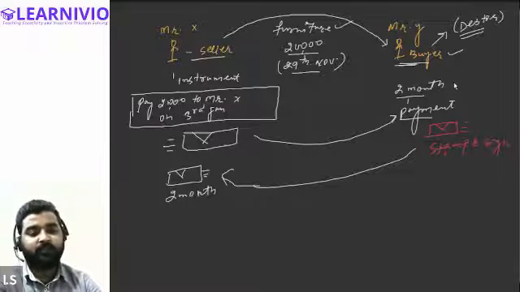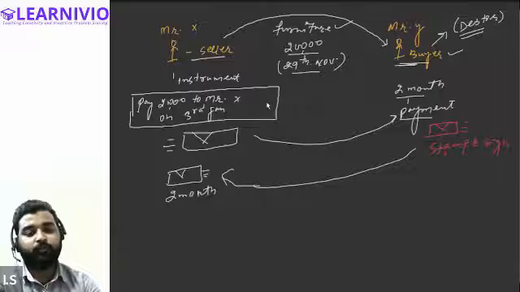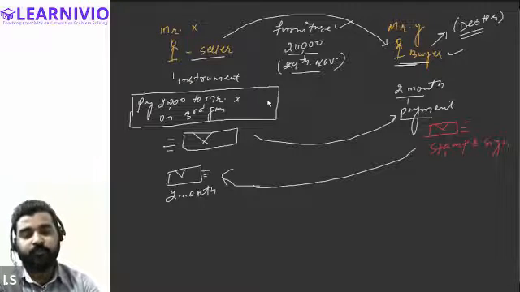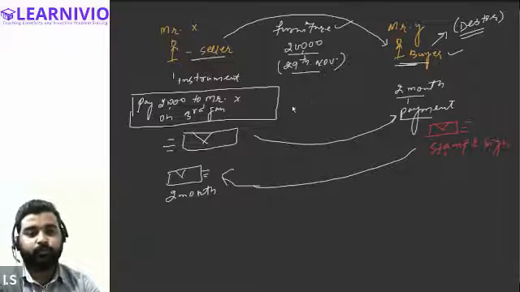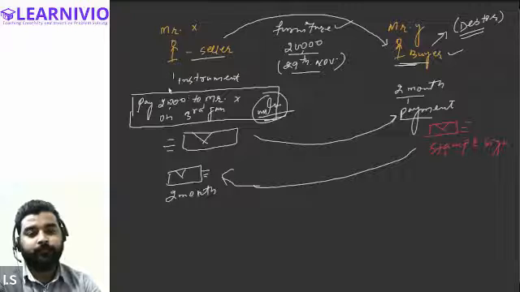Mr. X is saying that I don't believe you. What will happen if you don't make payment after 2 months? If you make any default, I want you to make a written promise, so that in case of a default, I can take legal action against you. So therefore, he made this instrument. He asked the buyer, the debtor, to sign this instrument and send it back to the seller. The seller will be keeping this instrument now for the next 2 months.